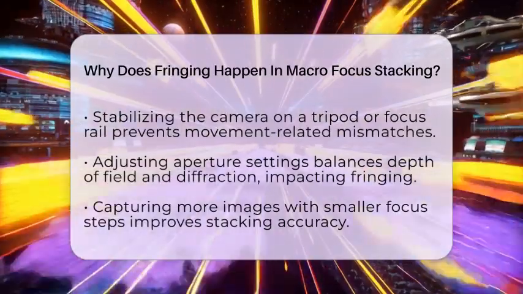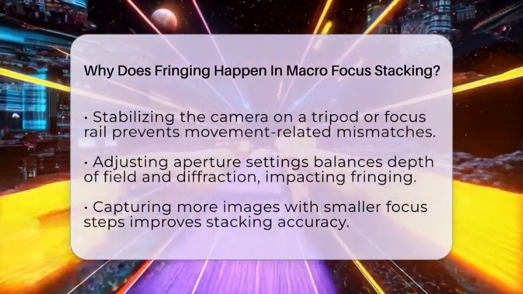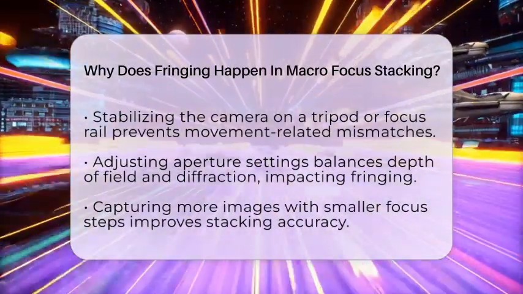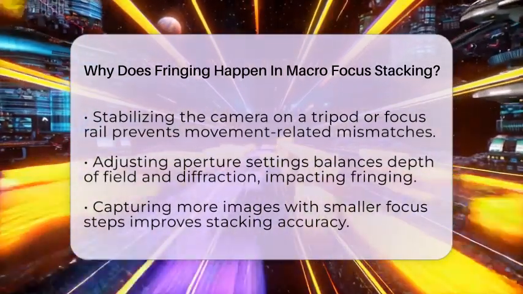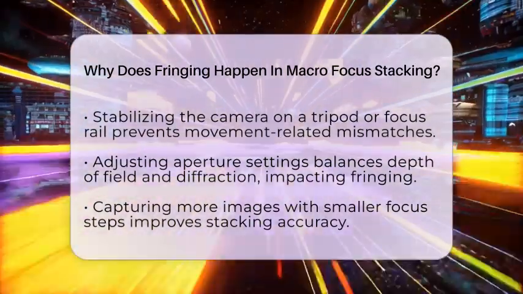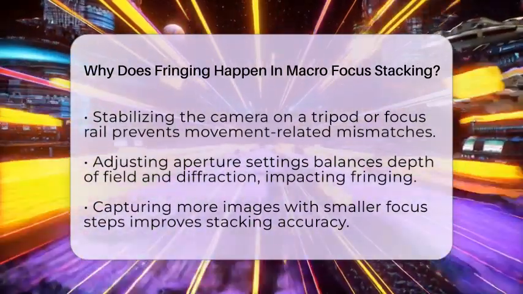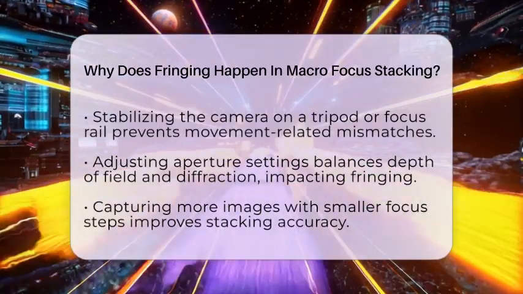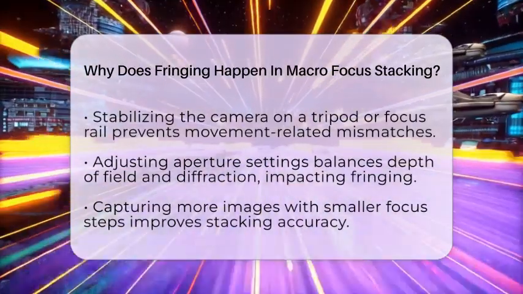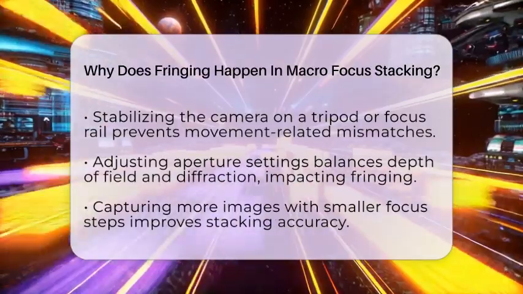The blending process itself can also cause fringing. When the software decides how to combine sharp areas from each image, it sometimes creates transition zones. These zones can bleed colors or produce halos if the contrast or blending settings are not optimized.